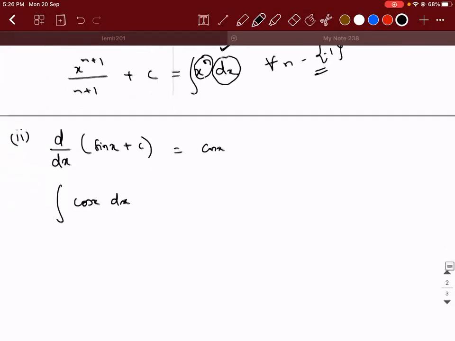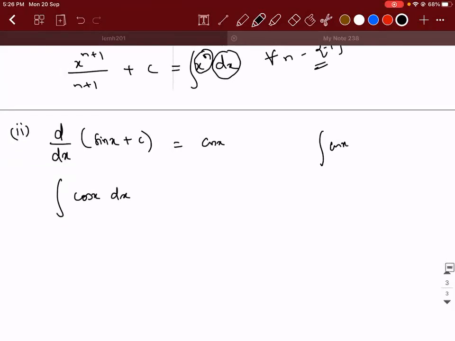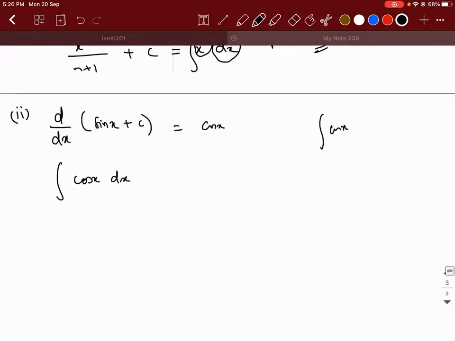So if somebody asks what is the integral of cos x, the immediate question you need to ask is, with respect to whom are you integrating? The integral of cos x with respect to x has a value. The integral of cos x alone is a meaningless question. So the integral of cos x dx is what? You guys tell me. Sin x plus c.